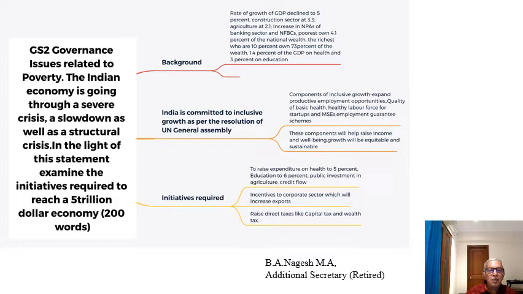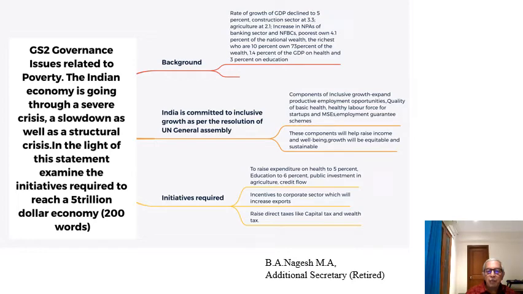The second part of the answer, the initiatives required. When you talk of basic health, quality of health, obviously you'll have to increase the outlay on health. Outlay on health is just 1.4%. We are recommending it should be raised to 5%.